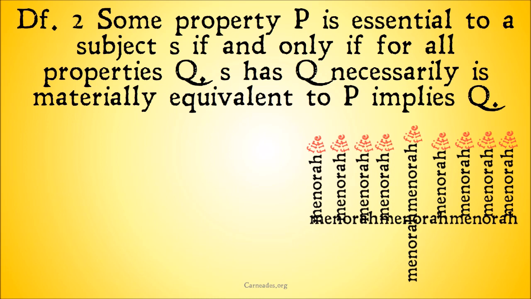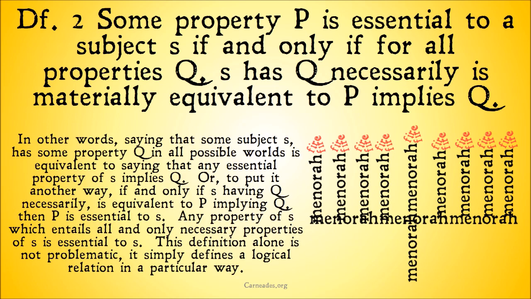Basically, an essential property for something is something which implies all of the necessary properties about that object. So in other words, saying that some subject S has some property Q in all possible worlds is equivalent to saying that any essential property of S implies Q. Or to put it another way, if and only if S having Q necessarily is equivalent to P implying Q, then P is essential to S. Or any property of S which entails all and only necessary properties of S is essential to S.